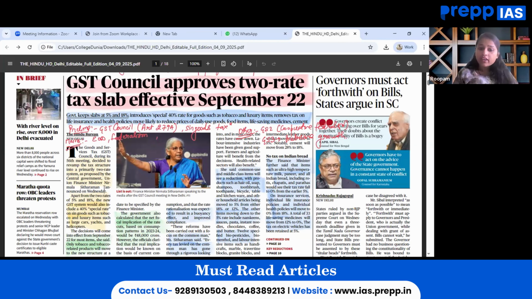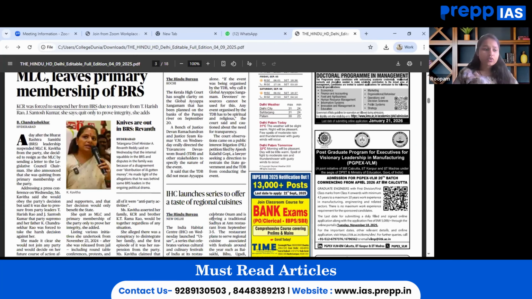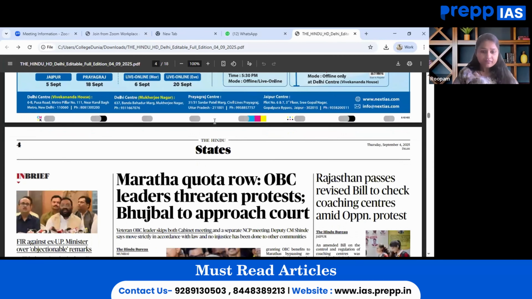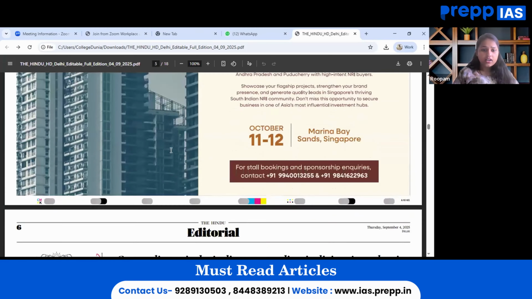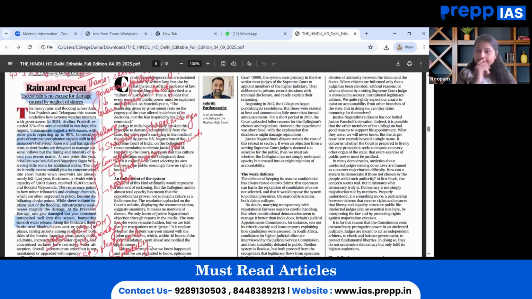In this manner, when we map our syllabus, we can see in which directions we can link this topic and article. Moving on, the next important article worth our attention is on the editorials page, and it talks about excess rainfall and floods: rain and repeat. This article is relevant for GS paper 1, primarily under the theme physical geography, wherein the monsoon can be revised, and at the same time GS paper 3, disaster management and environment, can also be linked.